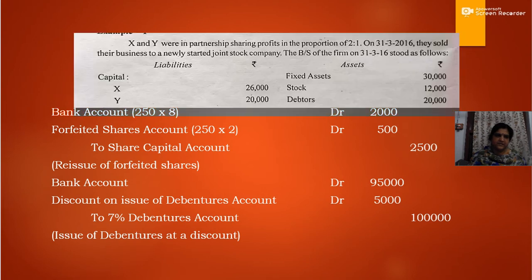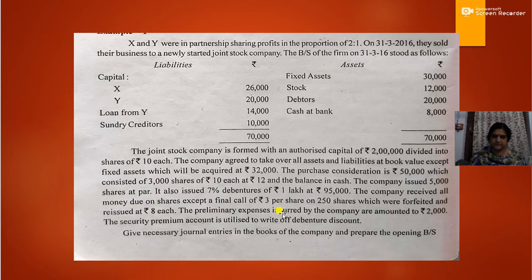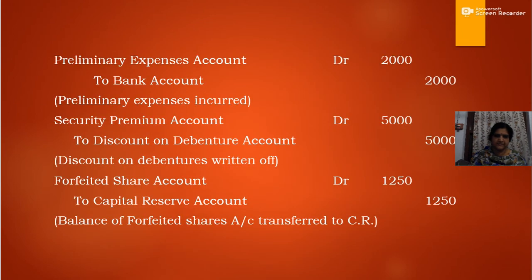Now the next thing is, the company issued 5,000 shares at par. It also issued 7% debentures of rupees 1 lakh at rupees 95,000, which means 5,000 discount. So the next journal entry is for issue of debentures.